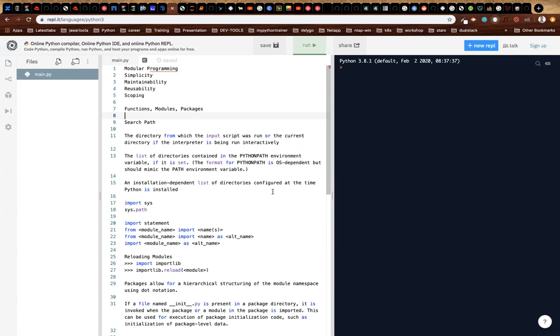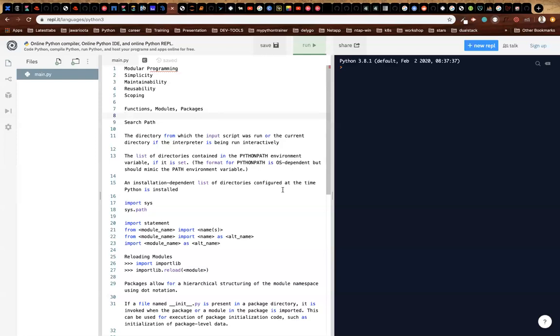Now in Python, there are already inbuilt modules that come with it and are very helpful for solving problems. For example, there is a module called os, a module called sys, a module called logging, and a module called threading. All these are inbuilt modules that Python gives you so that you don't have to write the code again and again. I'll show you a few of those.